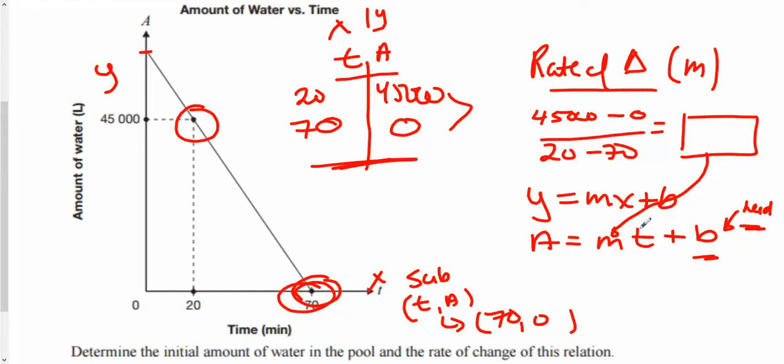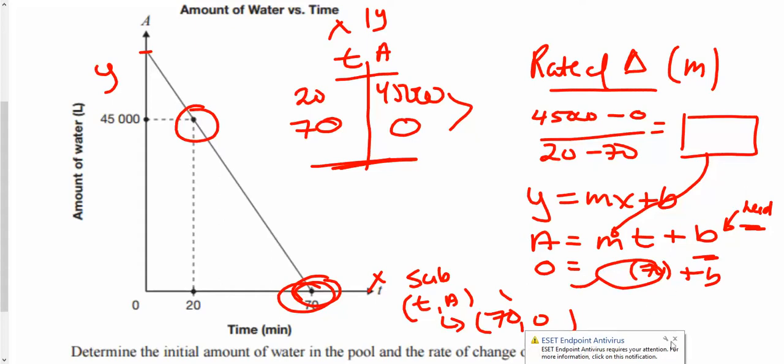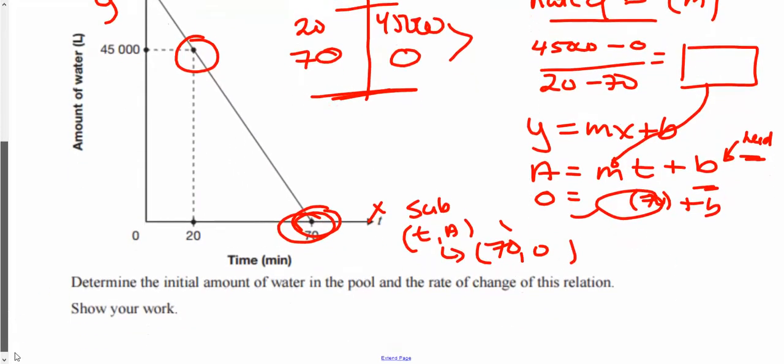X is replaced by t. Y is replaced by a. So then you go, this is your x, y or your t, a. And then this is a, so this is 0. So m, whatever m is, times 70 plus b. That'll be a number. Bring it over and solve for b. Okay? And then that's your initial value.